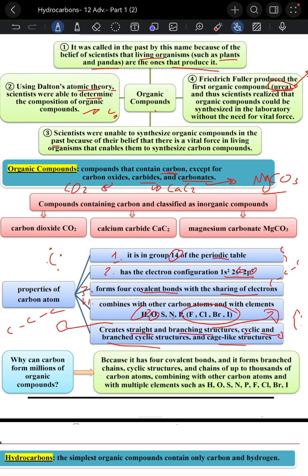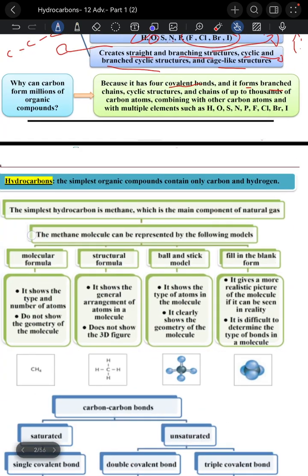So why can carbon form millions of organic compounds? Because it has four covalent bonds and forms branched, chain, cyclic structures, and chains of thousands of carbon atoms, combining with other carbon atoms and with multiple elements such as hydrogen, oxygen, and halogens, and all of these elements as we spoke about before.